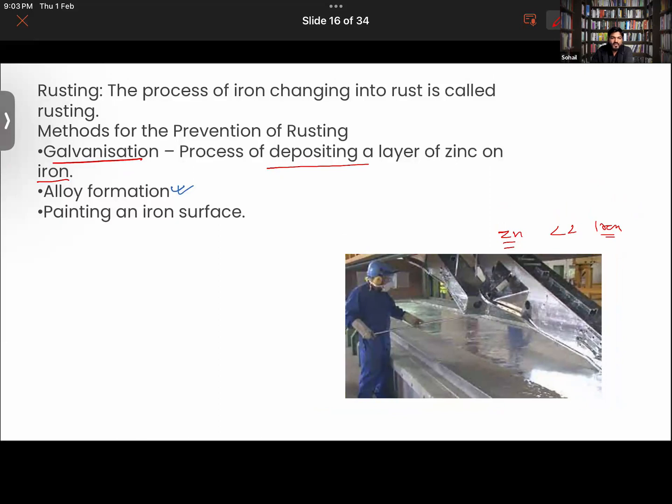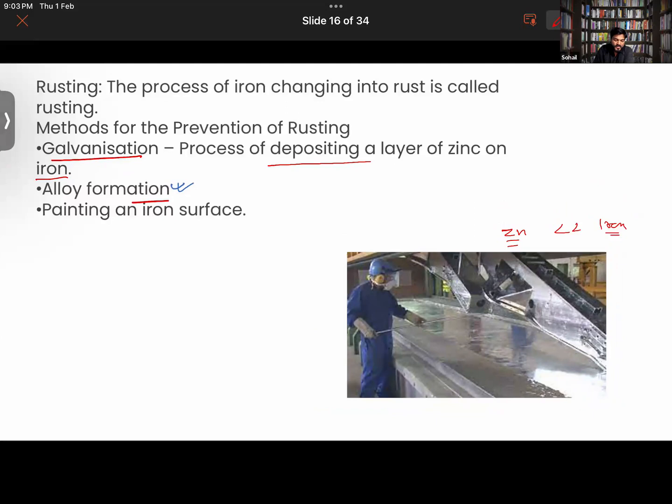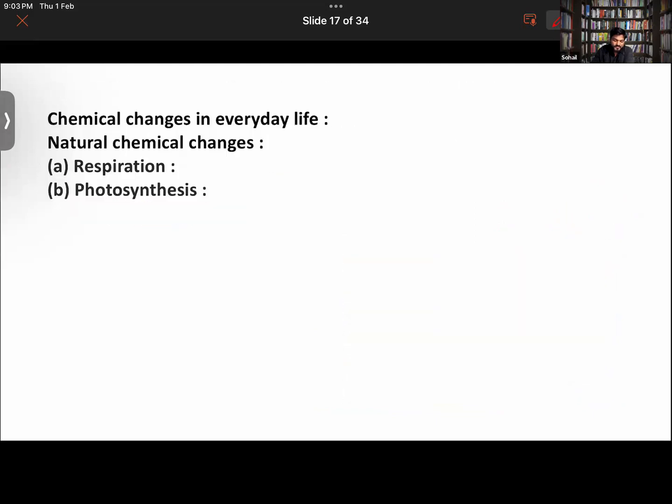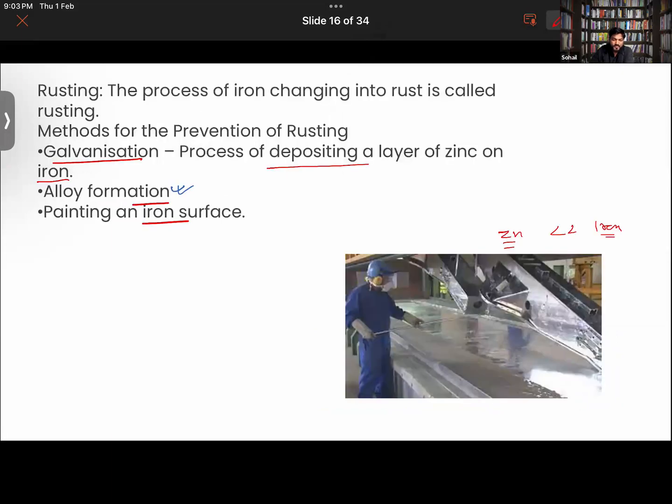Another way in order to protect iron from rusting is alloying or simply applying a paint over it. We have studied about these things also. Apart from galvanization, guys, oiling is also done, but oiling is basically done in those parts where it is used to reduce the friction, and particularly to prevent it from rusting.